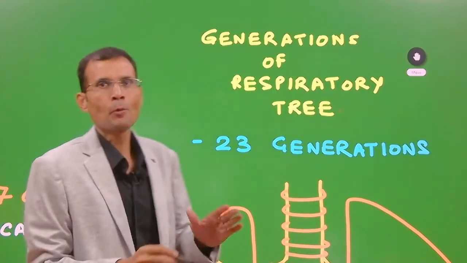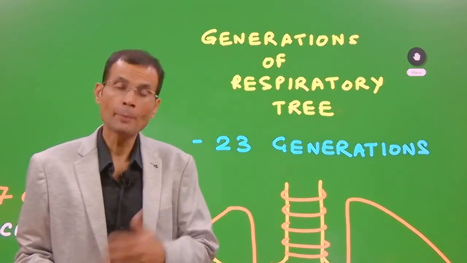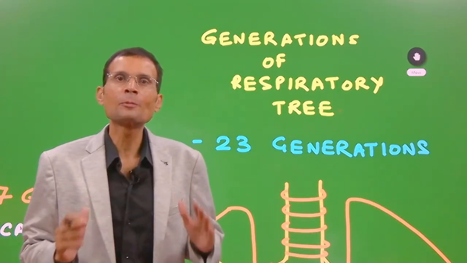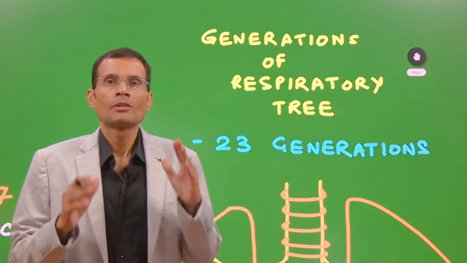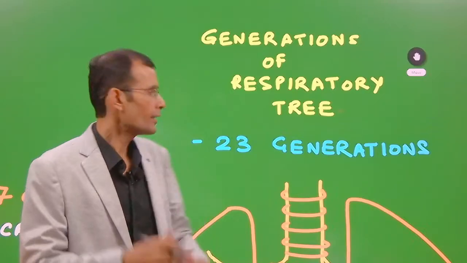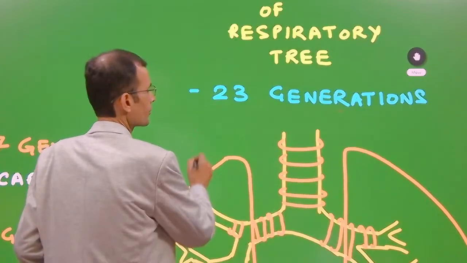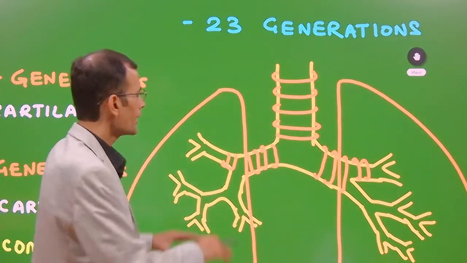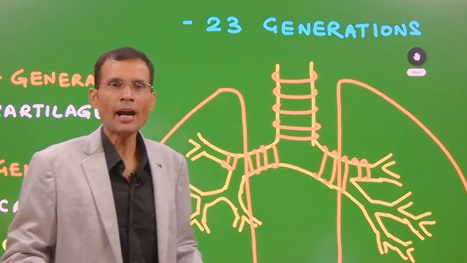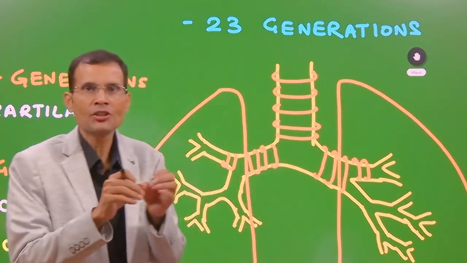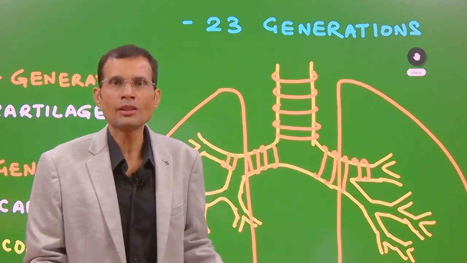The basic points, you are probably aware of. There are generations of the respiratory tree, starting with trachea, and then as the trachea divides into right and left main bronchus, they further divide and divide and divide. Every time the respiratory passage divides, it's a new generation.